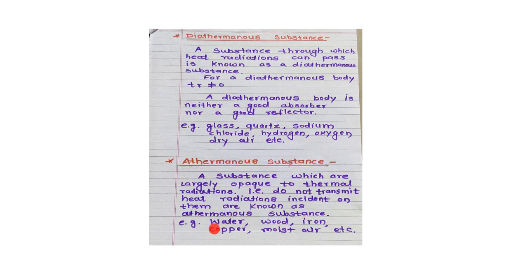For example, water, wood, iron, copper and moist air. These are examples of athermanous substances.